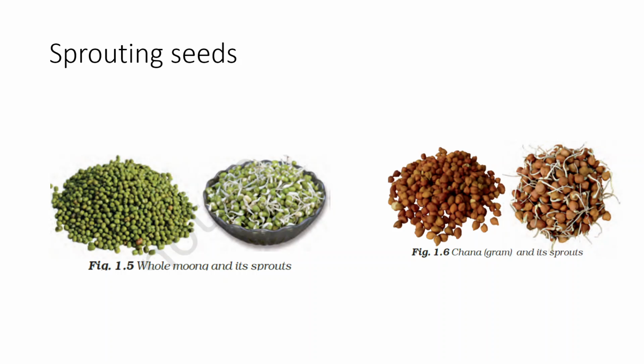After that, some sprouts come out. Look here, this white thread-like structure getting out of the seed, whether it is whole mung or chana, is called the sprout of the seed. You can also do this in your own home and sprout your seeds.